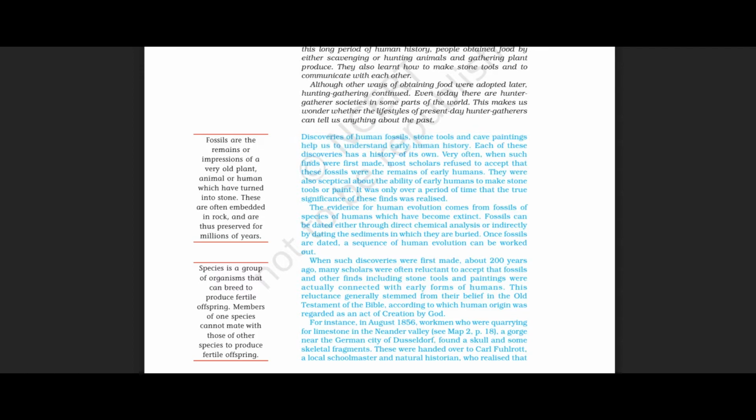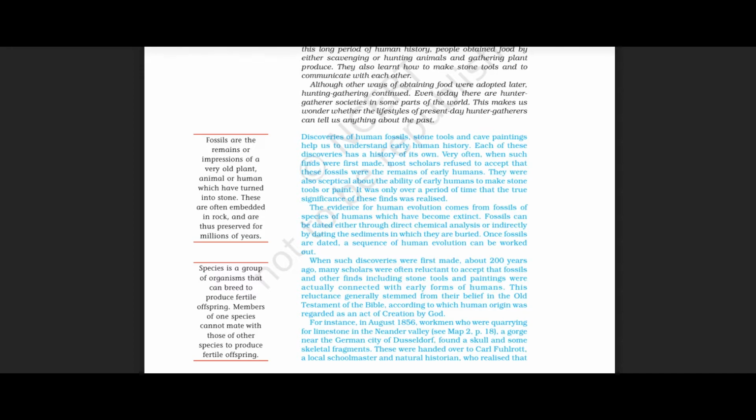Okay, so here it is saying that we already know the story of human beings, right? That means in this chapter we are studying the beginning of human existence only. So how do we come to know that several forms of humans have existed in this world? How do we come to know that? It is by the following ways.